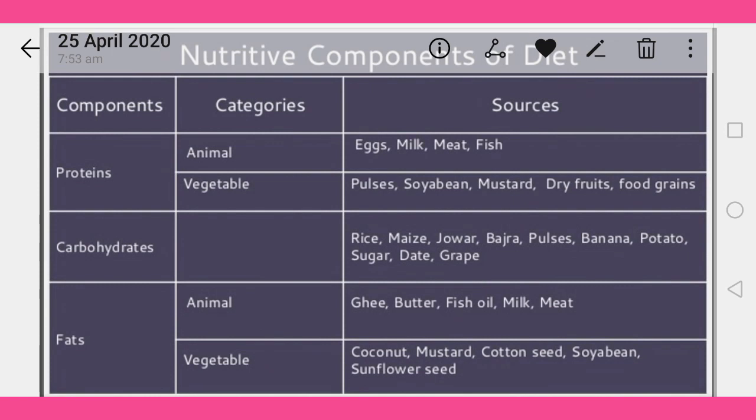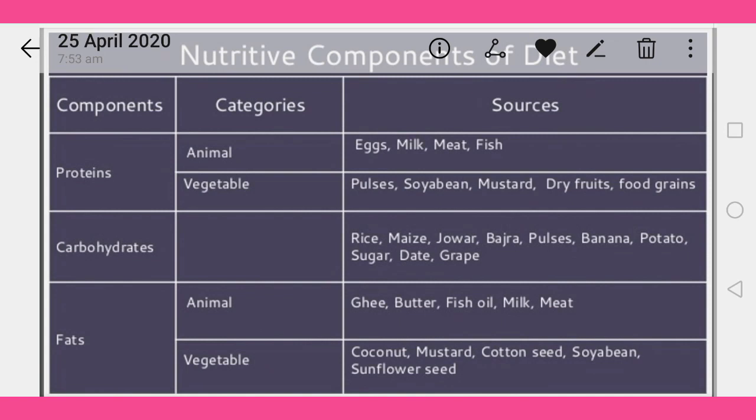The rich sources of protein, egg, milk, meat, fish, are related to the animal source of protein. And the second category, vegetable or plant source of protein: pulses, soya bean, mustard, dry fruits and food grains. These belong to the vegetable source of protein.